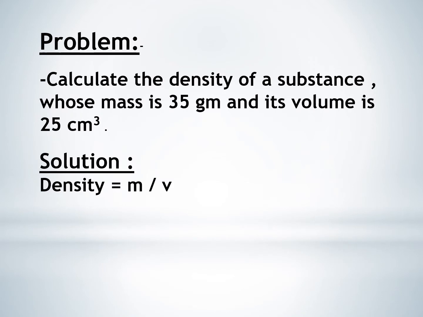Problem: calculate the density of a substance whose mass is 35 gram and its volume is 25 cubic centimeters. Solution: density equals mass over volume, equals 35 over 25, equals 1.4 gram per cubic centimeter.